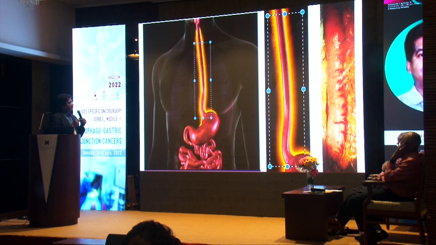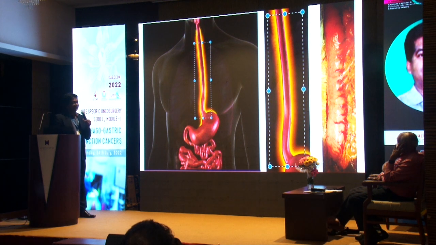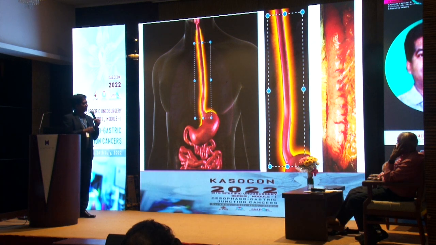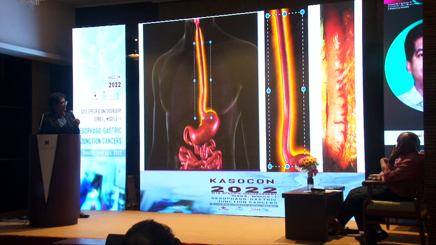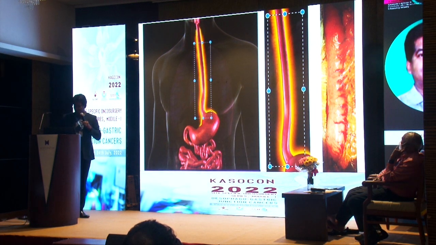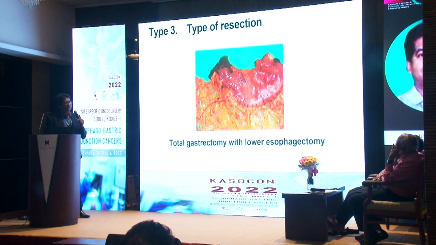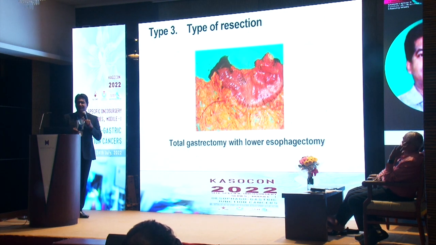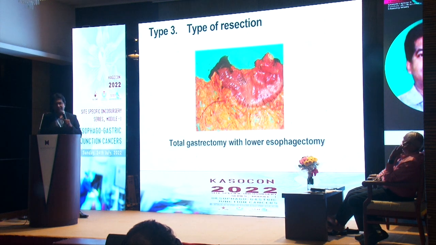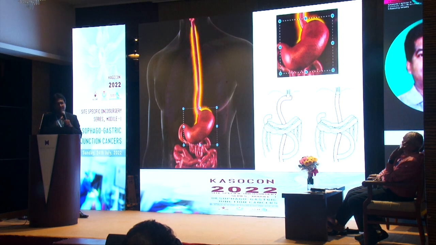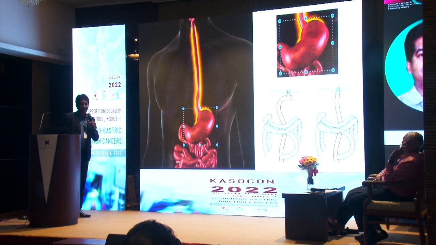Here you can see the portion marked is the area which is removed, and in type 1 esophagectomy, what we remove is to fashion the stomach tube, and you can see the stomach tube which is created for transposition. Type 3 is again an extended gastrectomy, total gastrectomy plus a lower part of the esophagus is resected. There are no confusions in planning the conduit in these two situations.